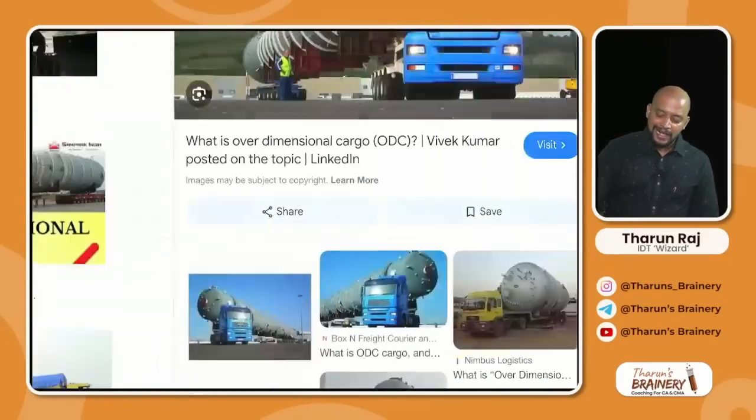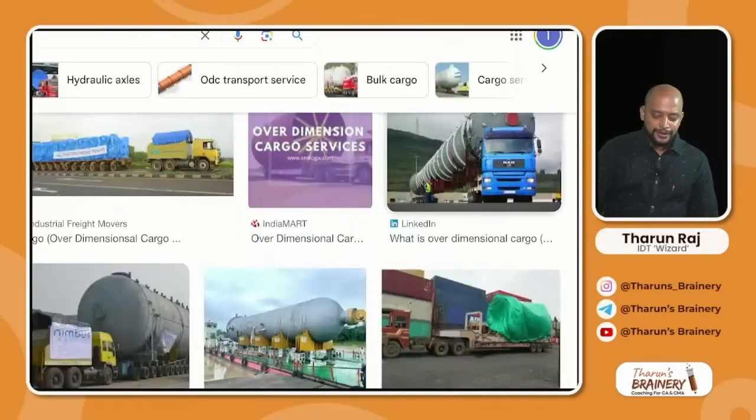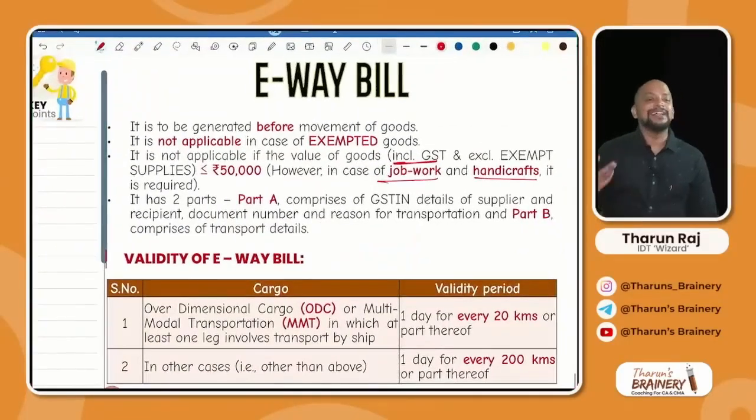wheels will be there. And in case of ODC, over dimensional cargo, it will take a lot of time to complete the journey. So due to that reason, for over dimensional cargo, they have given a validity of 1 day for every 20 kilometers or part thereof. So the same 480 kilometers, what will be the validity? 480 divided by 20, 24 days, correct? 24 days is the validity of that e-way bill.